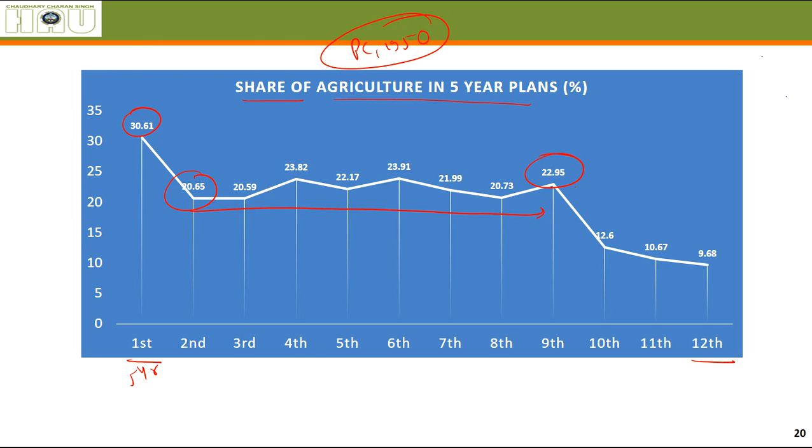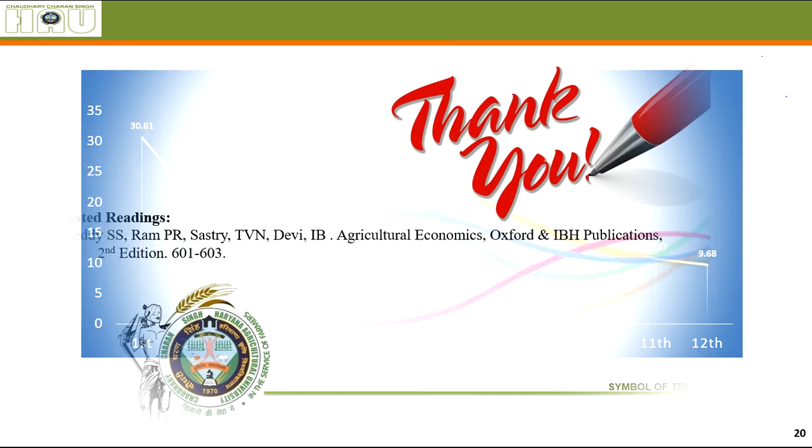From the ninth plan onwards, it has reduced to half. After the 12th 5-year plan, that is after 2017, I don't have the data, but necessarily it might have reduced further. So by all this discussion, you have seen the importance and role of agriculture in the economic development of the country.